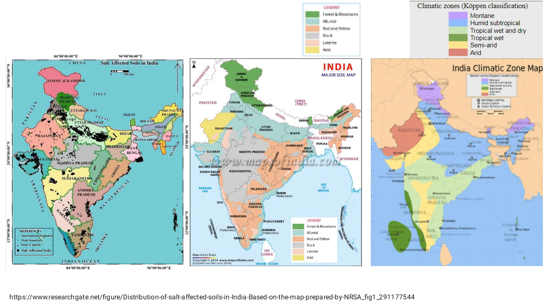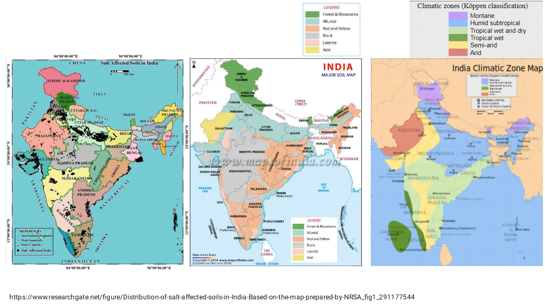This can be correlated with the other two maps, one of which is the major soil map, and the other is the Indian climatic zone map. Now the black spots you can find at various places along the coastal sides, and predominantly at places near Uttar Pradesh and Haryana, and that actually comes under this subtropical